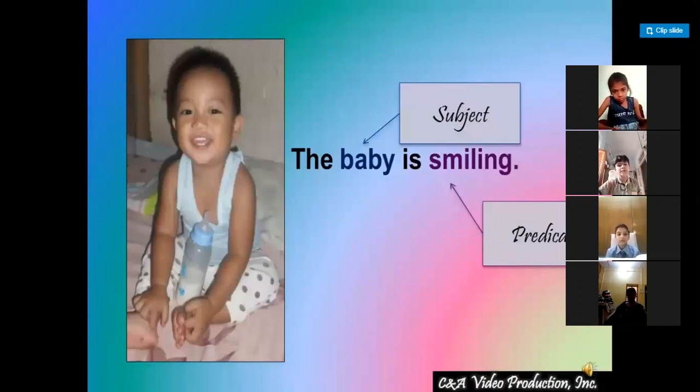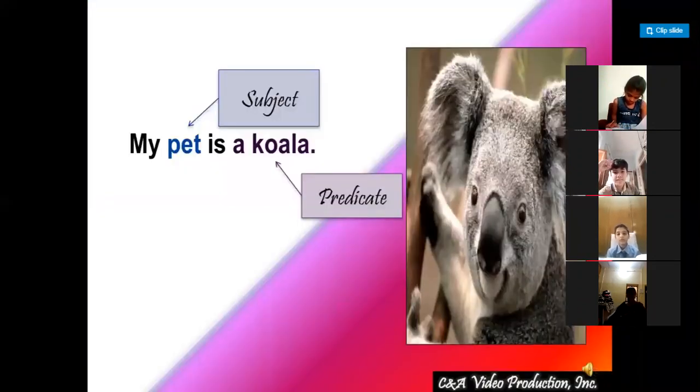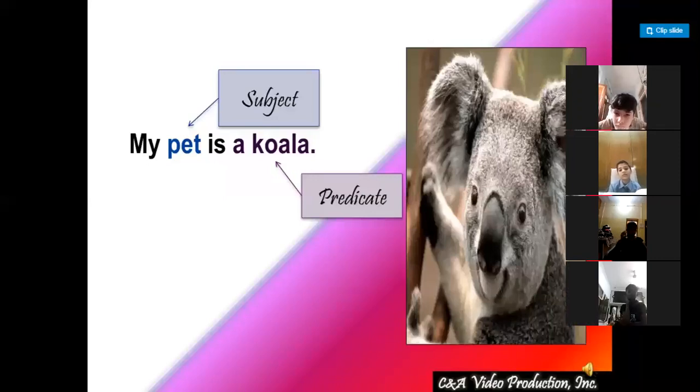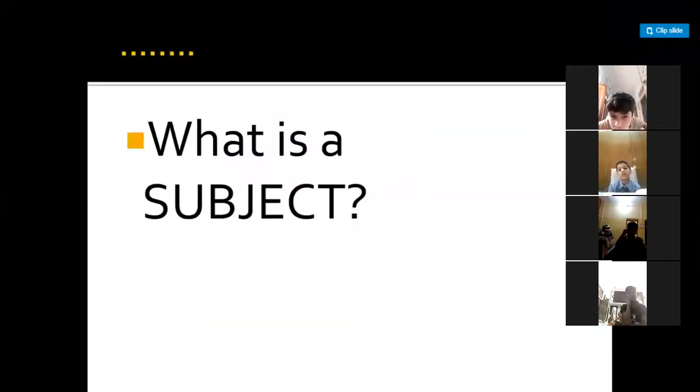In this sentence, the baby is the subject and is smiling is the predicate. Again, one more example: "My pet is a koala." The subject is my pet and is a koala is the predicate. These are the two parts of a sentence. The first part is the subject, the second part is the predicate.